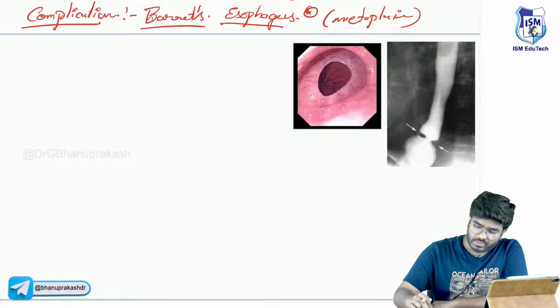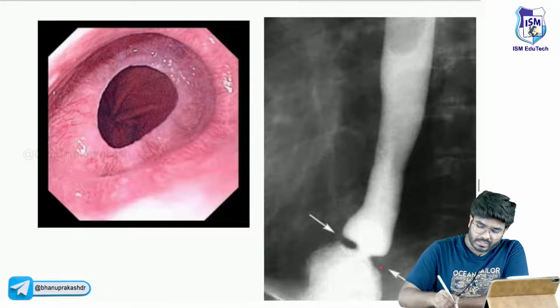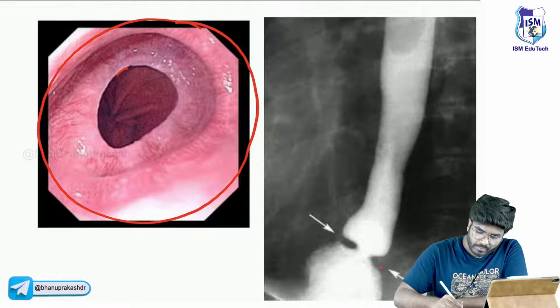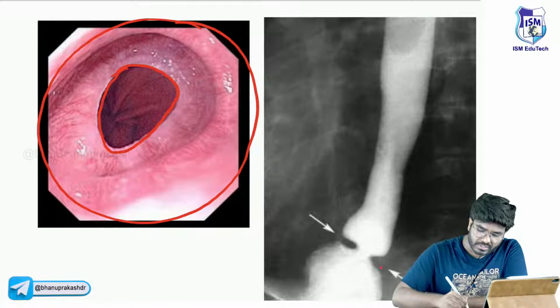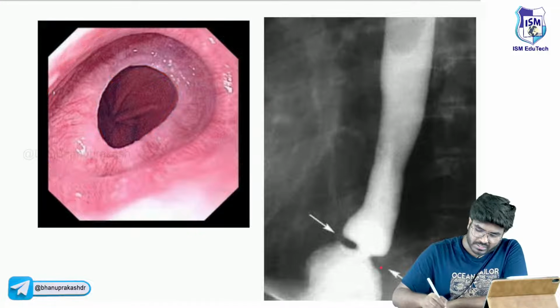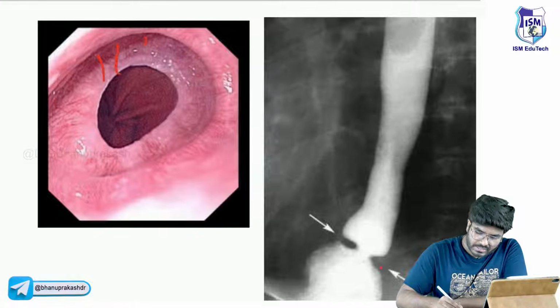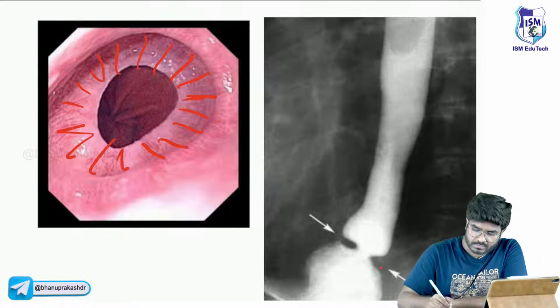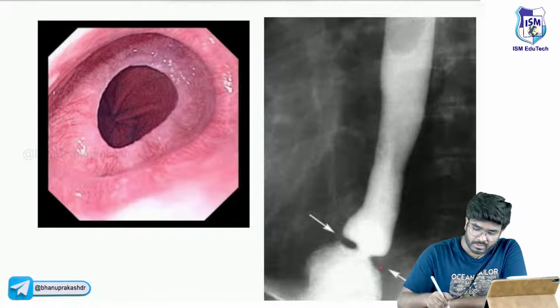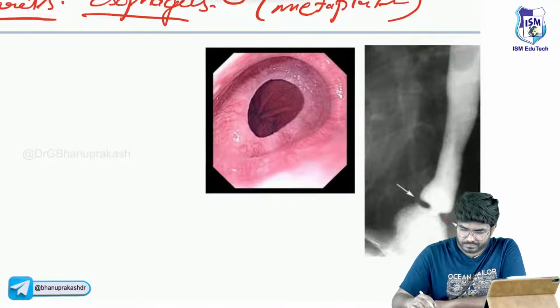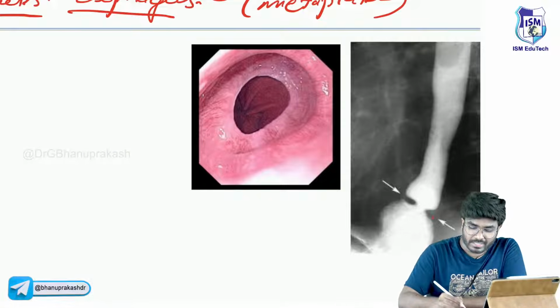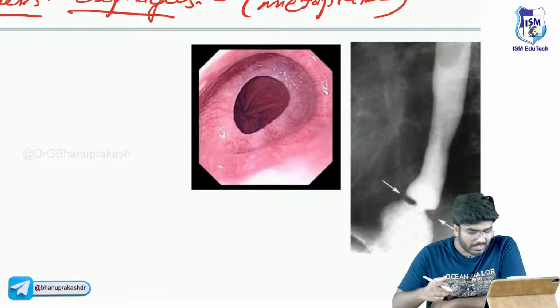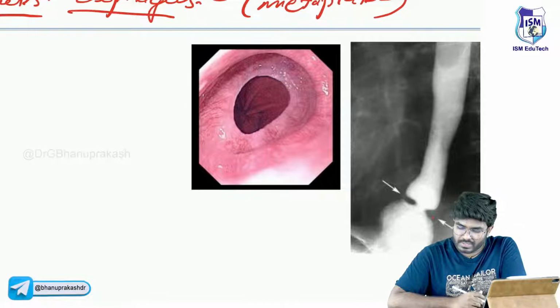Now, let's discuss this image which I am showing you. Here in the endoscopy, in the esophagus, are you able to appreciate this structure? This ring-like structure, this is the mucosa. The mucosa is forming a ring-like structure. This is endoscopy, sir. This is not colposcopy and that's not hymen. Don't say that's hymen. So what exactly is this image?